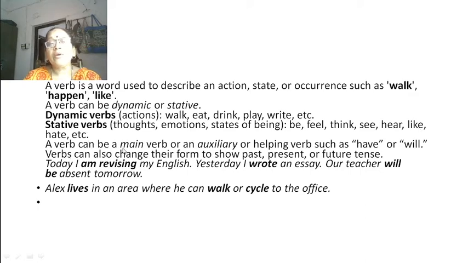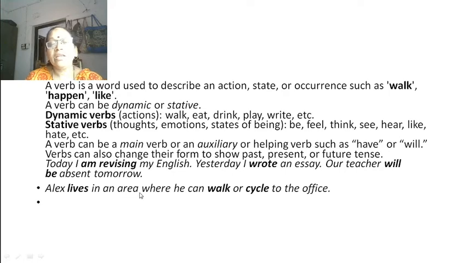A verb can be a main verb or an auxiliary or helping verb. Auxiliary verbs and helping verbs are the same, such as have or will. Verbs can also change their form to show past, present, or future tense. Today, I am revising my English. Yesterday, I wrote an essay. Our teacher will be absent tomorrow. So, here, these words revising, wrote, will be, these are verbs.